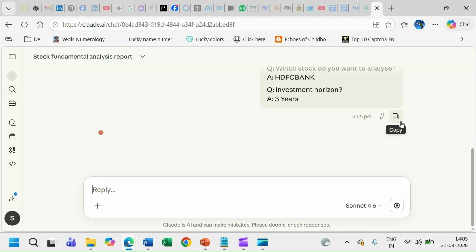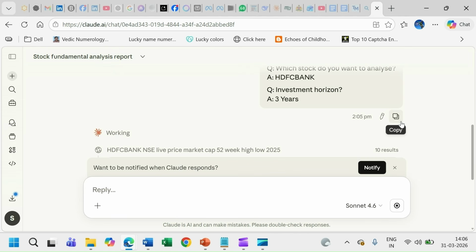And now it is on its job to analyze HDFC Bank in a way that only an experienced stock trader or share trader would do, or a stock analyst will do. The code that I have put in there has all the nitty-gritties, nuances. For example, checking the latest news about that stock, checking what's happening inside the organization in HDFC Bank.